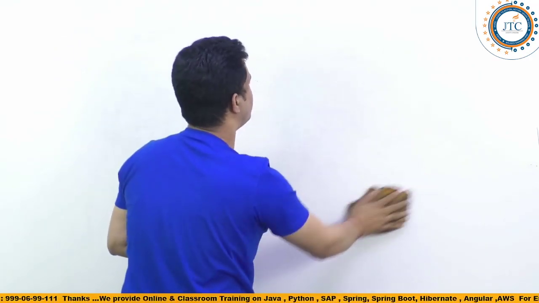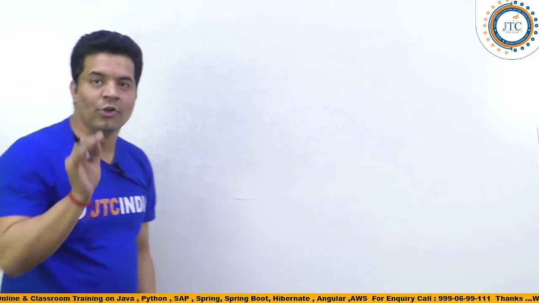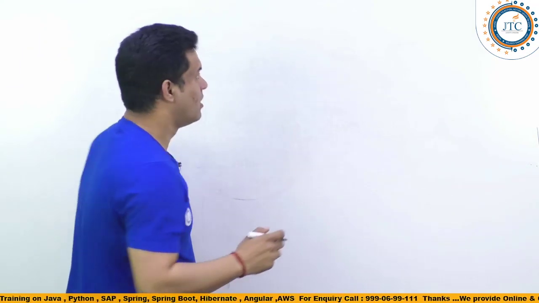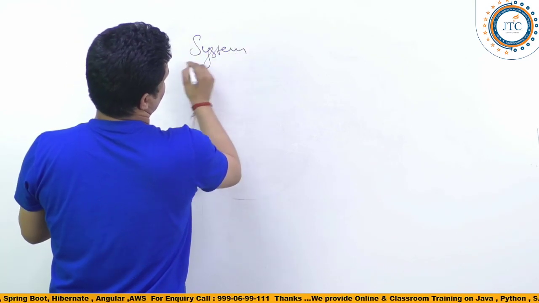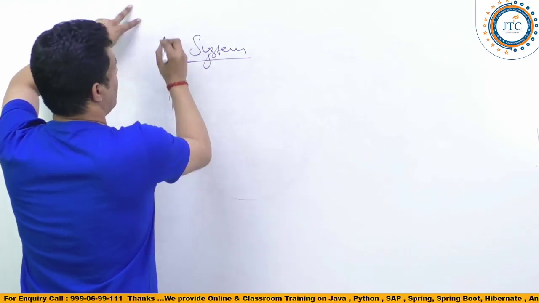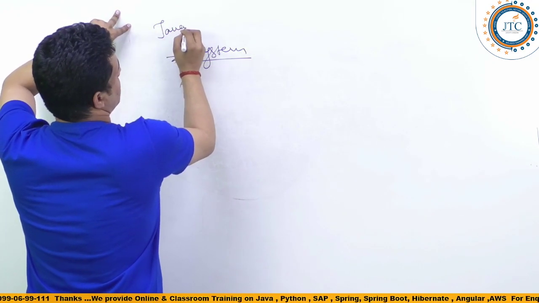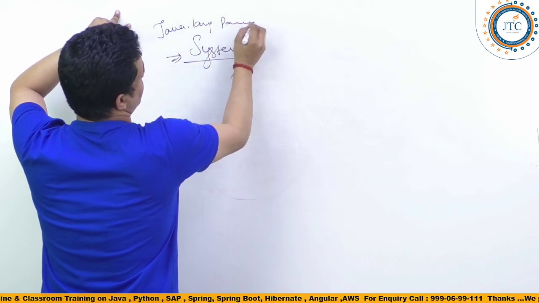Look at this here. System class. First, do you know what the System class is? This is a class available in the java.lang package, right?